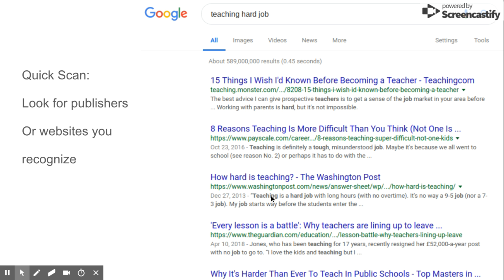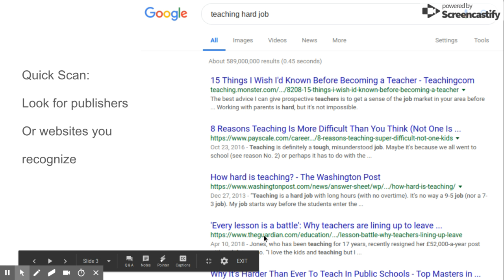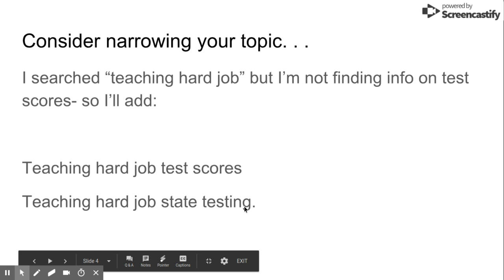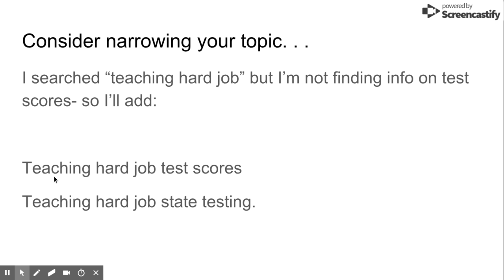But here's a Washington Post article, and this is an article from The Guardian, and those are both trusted news sources I've heard of. So I usually scan for websites or publishers that I recognize, and then I click on those sources first. So once you've done that, you probably have some idea of what topics you might want to cover in the sections of your paper, what topics will end up in your thesis. I'm not just going to argue that teaching's a hard job. I'm going to argue some specific reasons why it's a hard job.